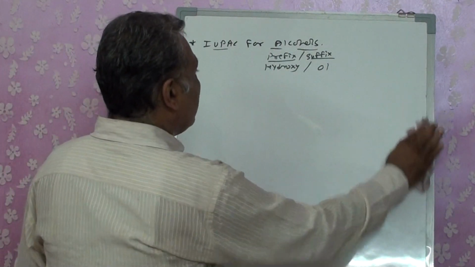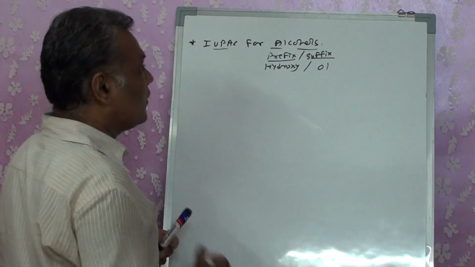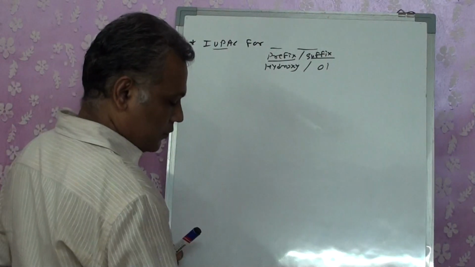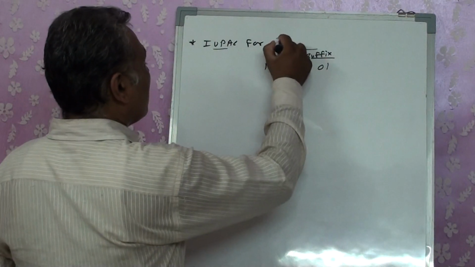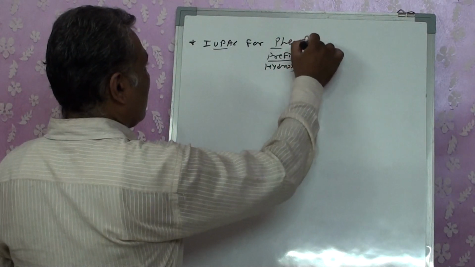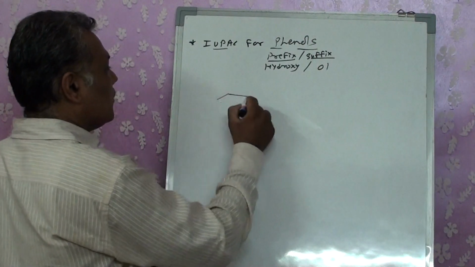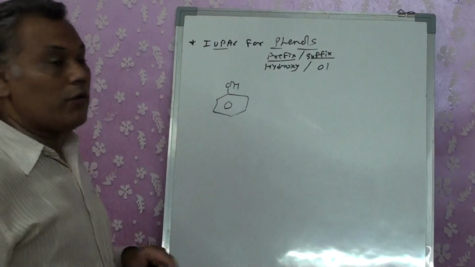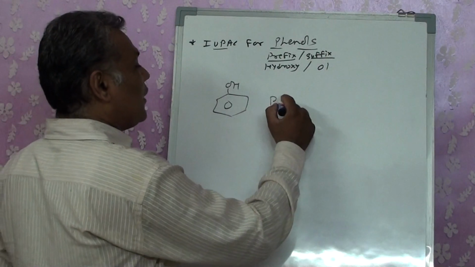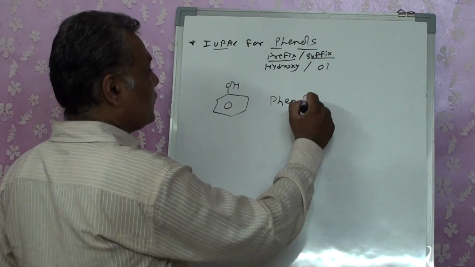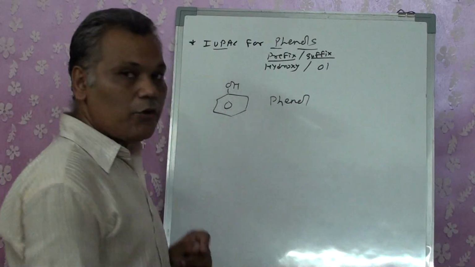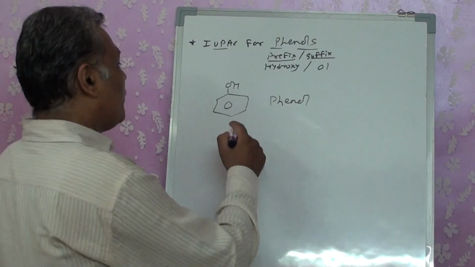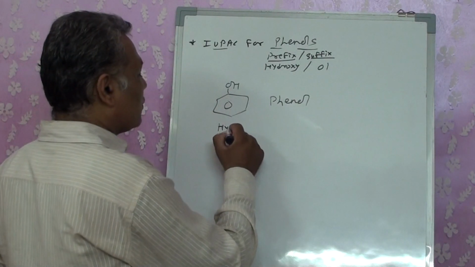Similarly, now for the phenols, when we are writing the OH group on the benzene ring, phenol is an accepted IUPAC name. It's not actually the IUPAC name, it's accepted as an IUPAC name. Its actual IUPAC name will be hydroxybenzene.